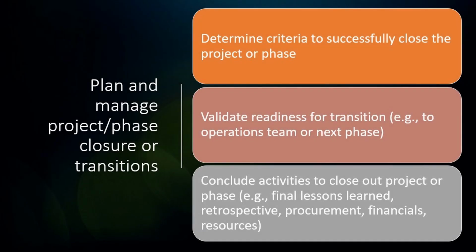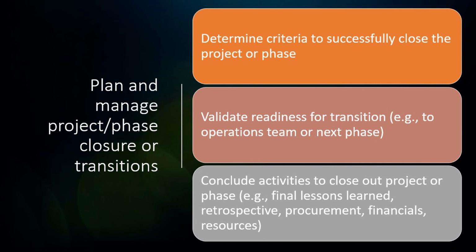Finally, number 17, plan and manage project or phase closure transactions. Whenever you hand over a deliverable to your end user, it does not mean that's the end of the project. You need to do certain things. These bullet points are mandatory. You need to determine the criteria to successfully close the project or the phase. That has to be predetermined during your planning process: when will this project be closed, what is the exit criteria. Then validate the readiness for a transition. Once the project is closed, you need to make sure you have a smooth transfer to operations. Business should go on as usual. And then conclude activities.